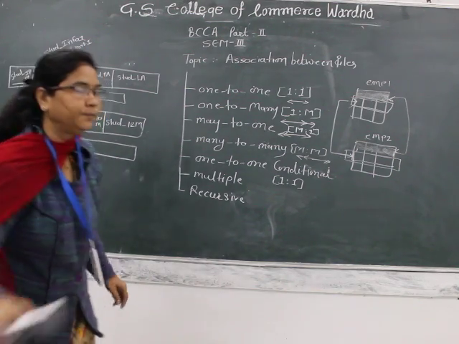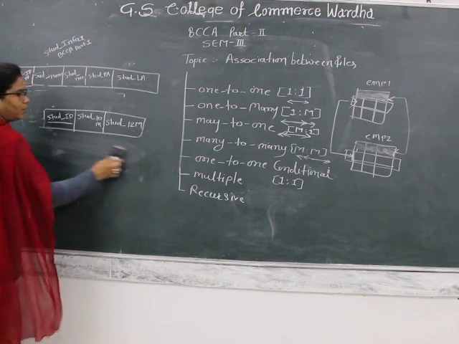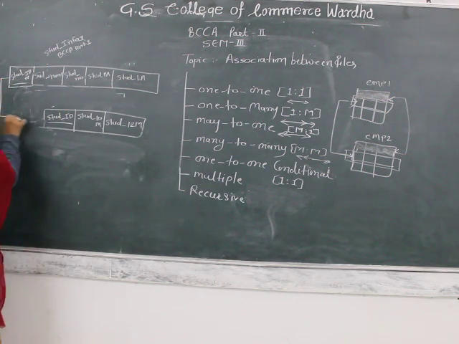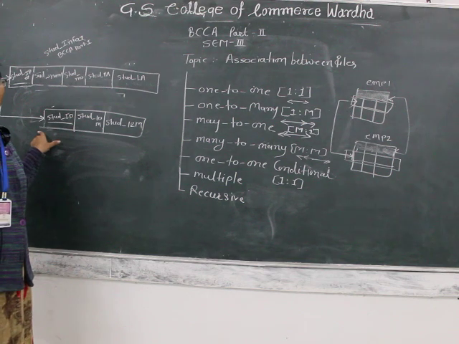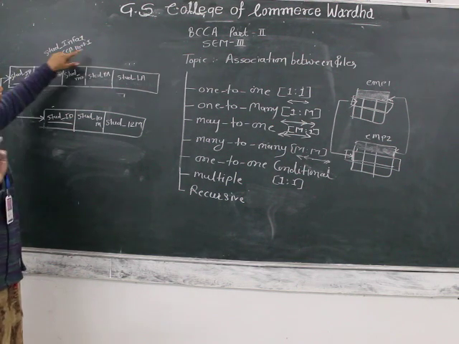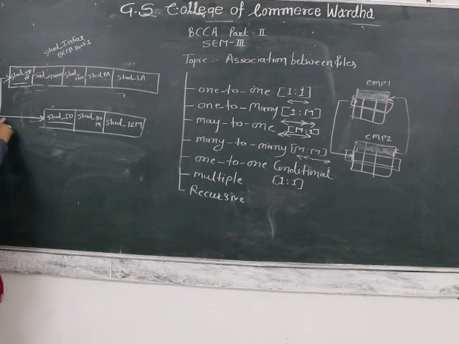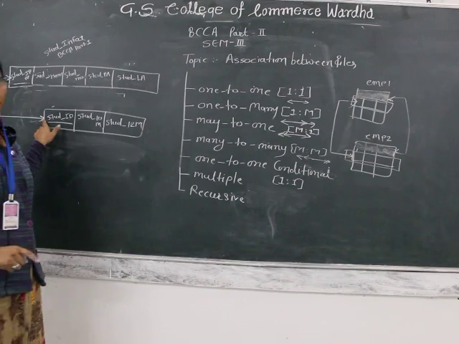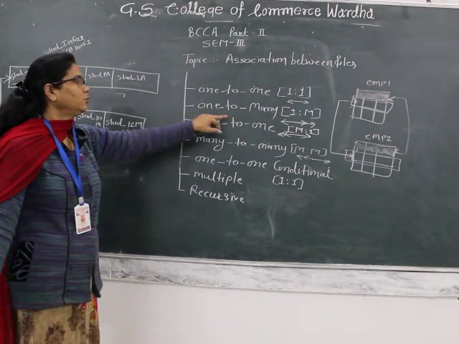Got my point? Again I explain. When one record of one file is linked with only one record of another file, it is nothing but the 1 to 1 association. Okay, and it is indicated by an arrow. Which arrow? Single arrow. Okay, got the point? Okay, the next one, 1 to many.